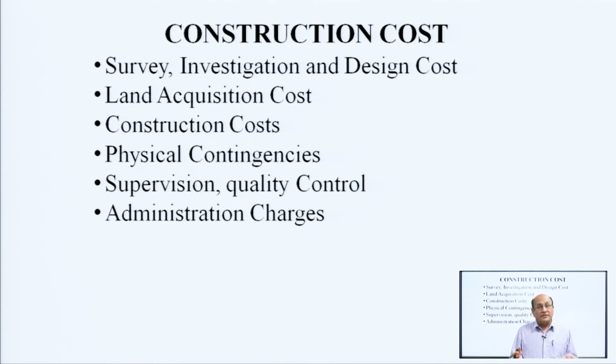After that, the actual construction cost of the transportation facility is also included. Physical contingencies, supervision, and quality control are all included in construction cost. Apart from that, administrative charges are also included. So, all these parameters are included in construction cost.